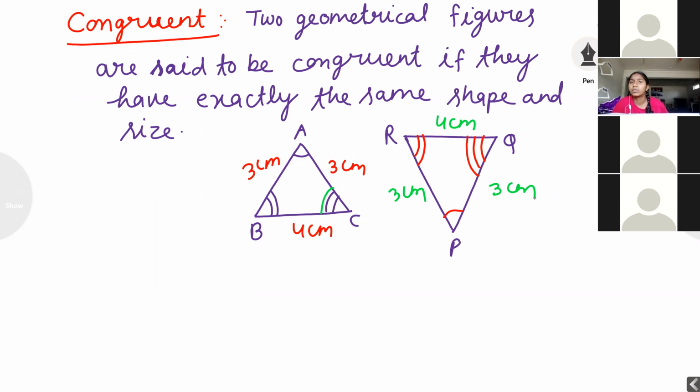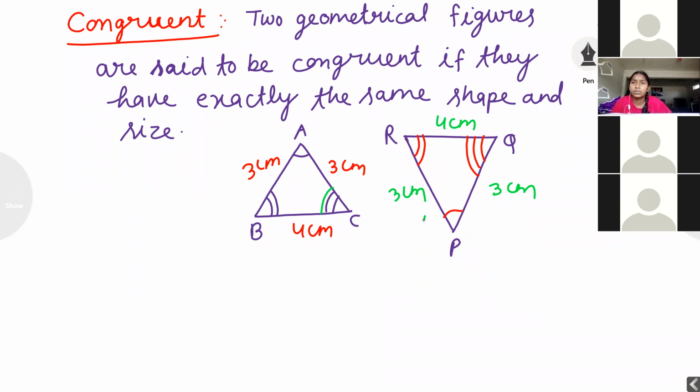Simply, we can say angle A covers angle P, angle B covers angle R, angle C covers angle Q. Then how can we say these two triangles are congruent? Because both triangles are superimposed on each other. The first triangle ABC is superimposed on the second triangle PQR. Why? Because shape and size are both the same, and all angles are covering the other triangle's angles, and all sides are covering the other triangle's sides. Then we can say triangle ABC is congruent to triangle PQR.